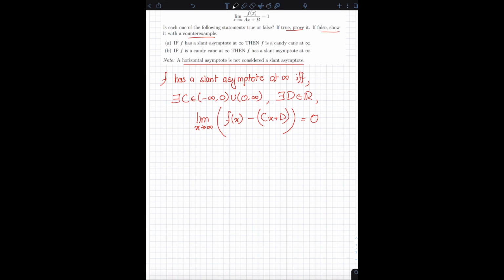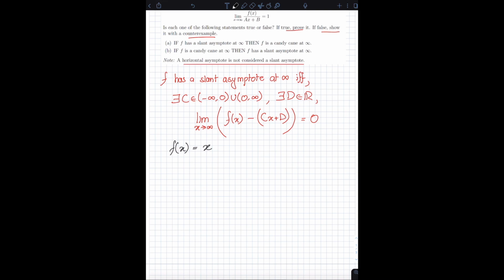Okay, so pick up any function that has a slant asymptote at infinity. For example, let f of x be equal to x. If you don't know, every linear function is a slant asymptote of itself. So this is a trivial example, but I believe it's going to convey the basic idea.